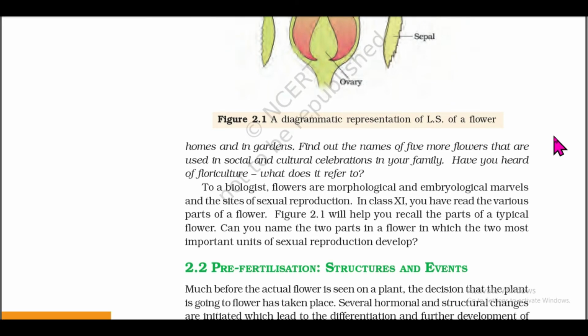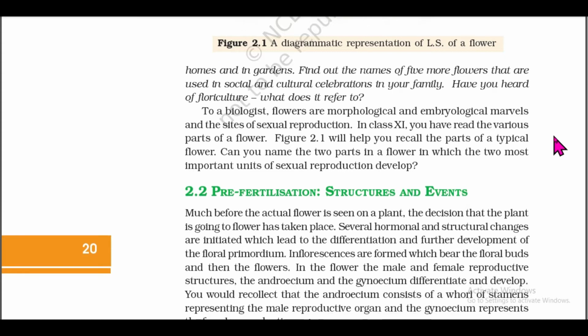To a biologist, flowers are morphological and embryological marvels and the sites of sexual reproduction. In class 11th, you have read the various parts of a flower. Figure 2.1 will help you recall the parts of a typical flower. Can you name the 2 parts in a flower in which the two most important units of sexual reproduction develop?